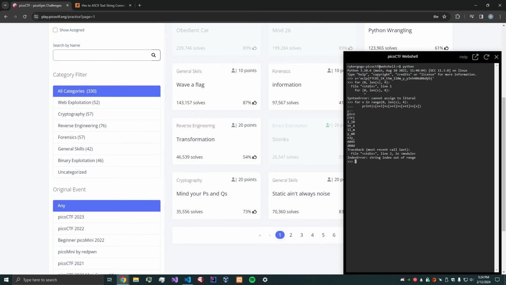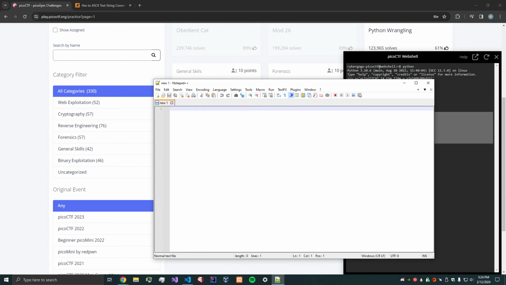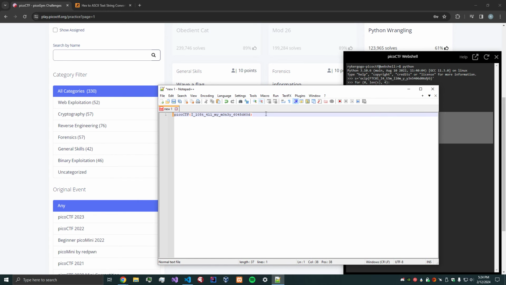Pico. So let's copy this, and just for the sake of formatting, let's go ahead and get this formatted correctly. Okay, we're missing the end one there, but this is what your flag should look like. Not exactly, this part's probably going to be different. But that's basically how you do that problem.